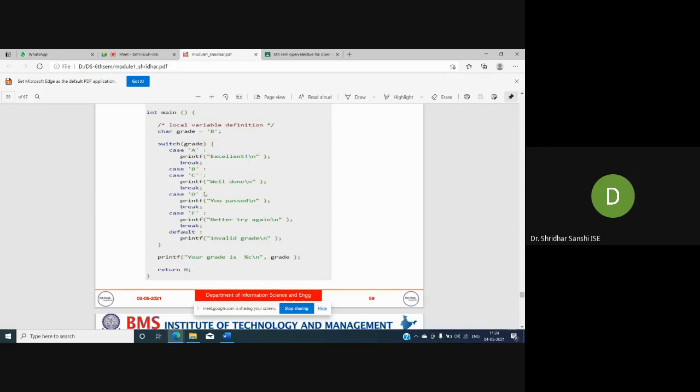So it will come out of the switch statement and start executing from here. What will be printed? It will print "well done" for this particular example. Understood? And sir, if there was a break statement after case B and nothing given in case B, what will it print, sir? It will not print anything because we have not written any instruction. It will come out of the switch and start executing from here.